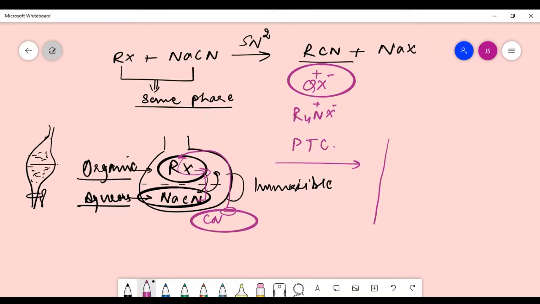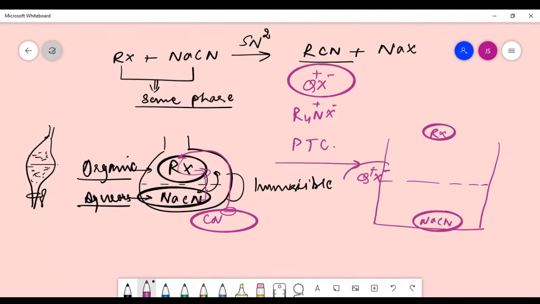Suppose this is a beaker and these are the two layers. In one layer RX is present. In the other layer NaCN is present. So we add this Q positive X negative, the phase transfer catalyst.